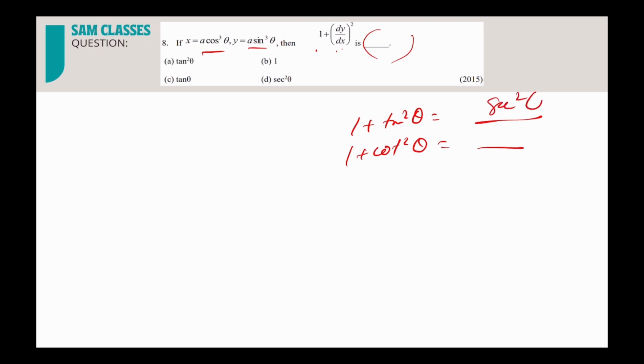So if I don't have time and I don't want to solve it directly, I'll mark this answer and go. Because 1 plus cot square, if cosecant square had been there, then it would have been a bit more complicated situation. Then at that time we had to solve fully.